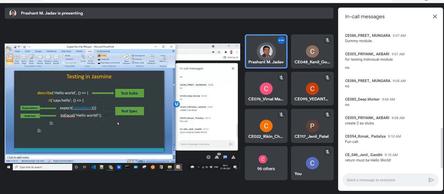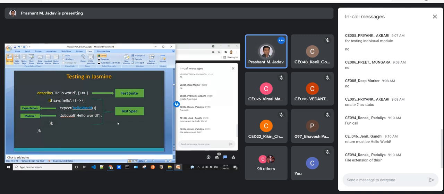Any doubt so far? Any doubt in this testing of the simple function hello world?